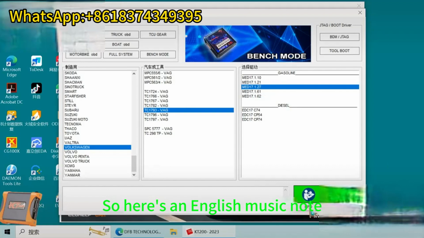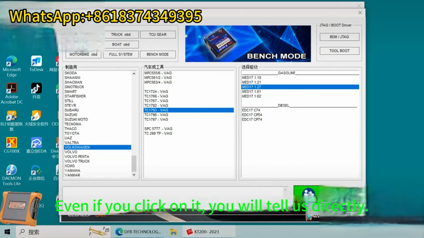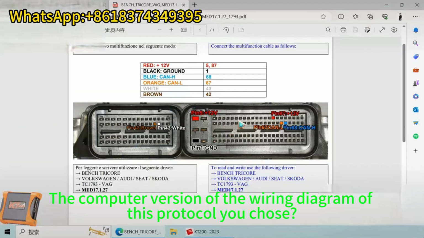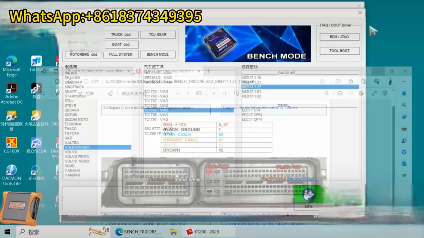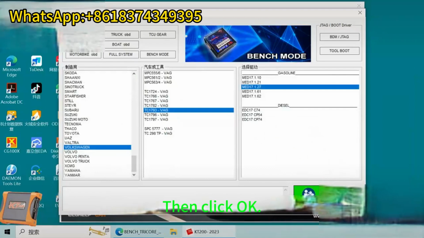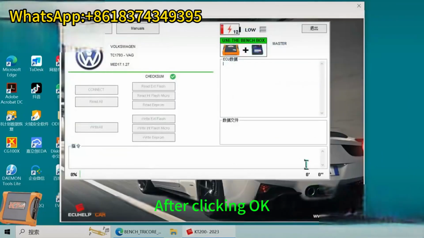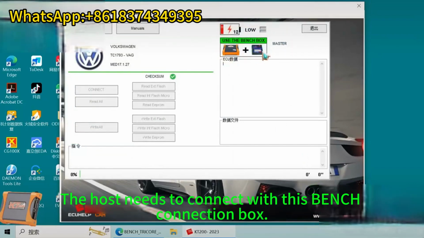So here's an English prompt. What does it mean? Even if you click on it, it will tell us directly the wiring diagram of the computer version and protocol you chose. The wiring diagram of this pin tells you directly. Okay, after we choose, click OK. After clicking OK, in this piece, it tells you the host needs to connect with this bench connection box.